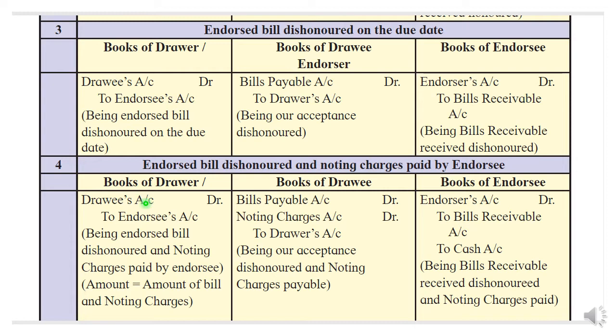Bill dishonor and noting charges. I already told you, you don't need to remember this third entry, just remember the fourth, because it is along with the noting charges. That is the only difference. Drawee account debit to endorsee account. Here in the books of drawee, bills payable to drawer is there, only the noting charges are extra added here. And in the books of endorsee also the same entry is given: endorser account debit to bills receivable, to cash account.